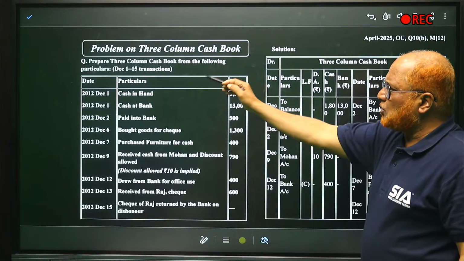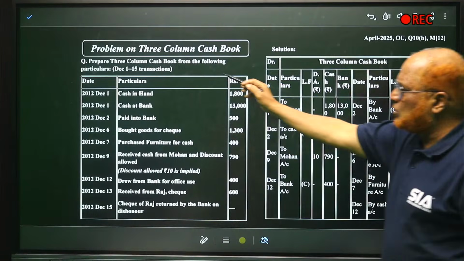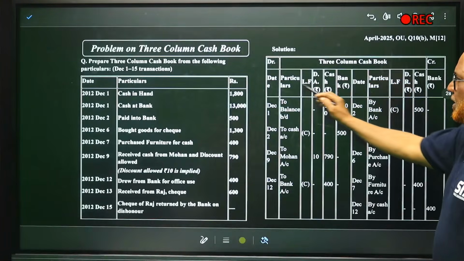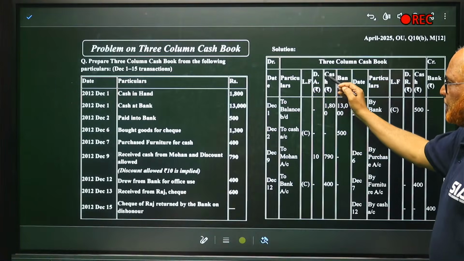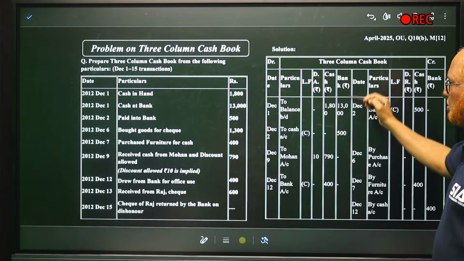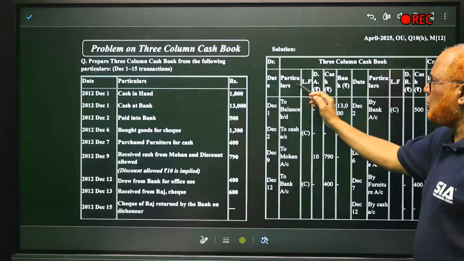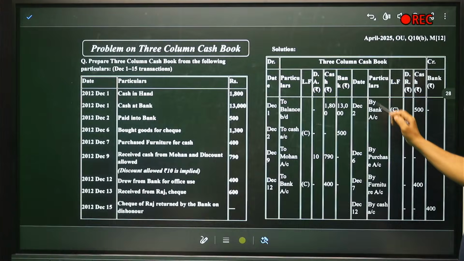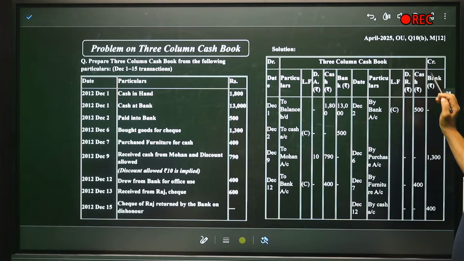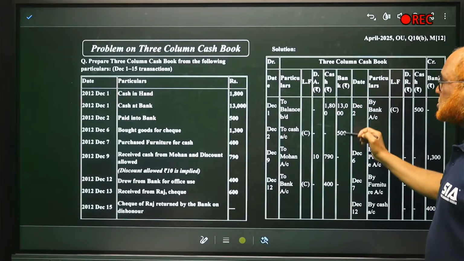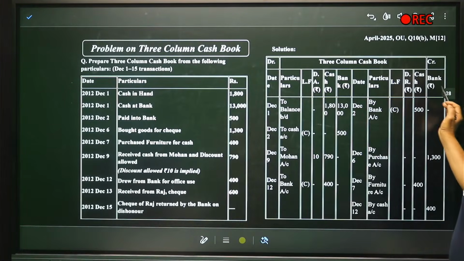Prepare a 3-column cash book from the following particulars. December 1 to December 15, 15 days of transactions are given. The columns are date, particulars, LF, discount allowed (DS stands for discount allowed), then cash and bank. So there are 6 columns on the debit side and 6 columns on the credit side.